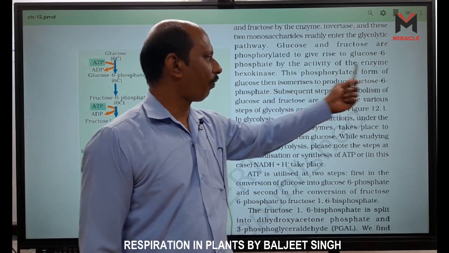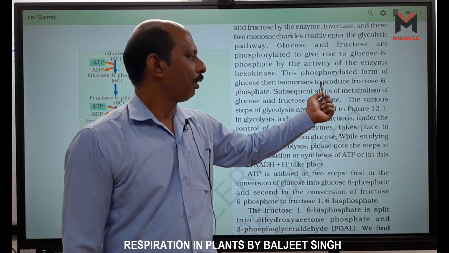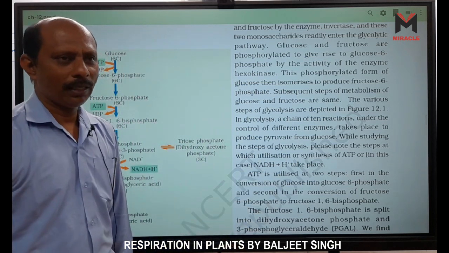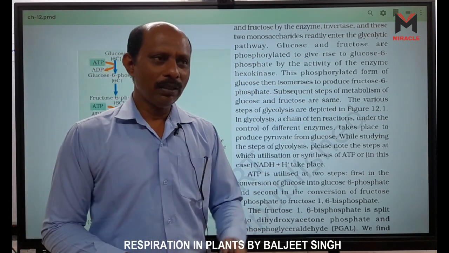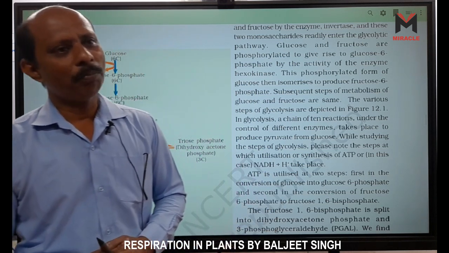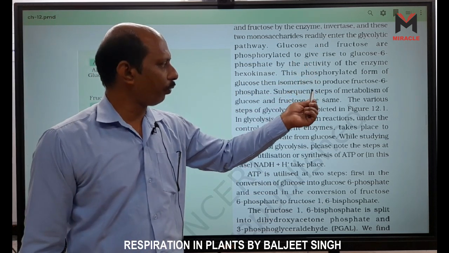This phosphorylated form of glucose then isomerizes to produce fructose 6-phosphate. Now fructose 6-phosphate is converted into fructose 1,6-bisphosphate. So what does 6 mean? Look here, where is 6?